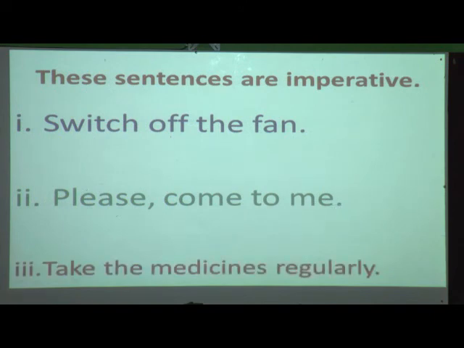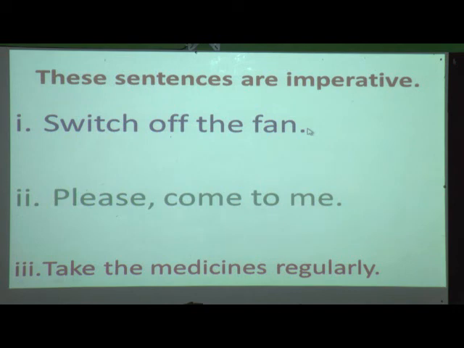Take the medicines regularly. What is the third sentence? Take the medicines regularly. We can see that here also it starts with a capital letter, ends with a full stop, and it is a command given to someone. So these all sentences are imperative sentences.